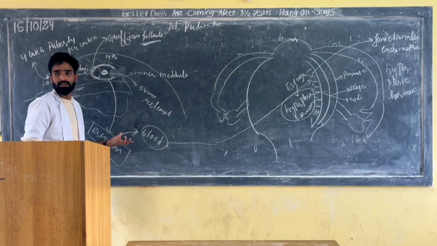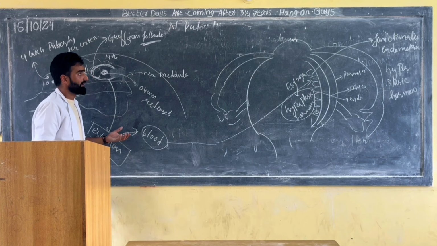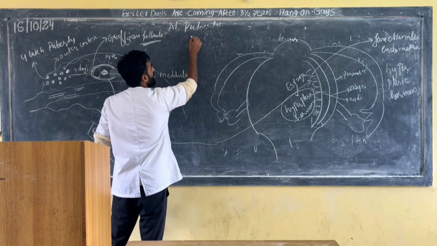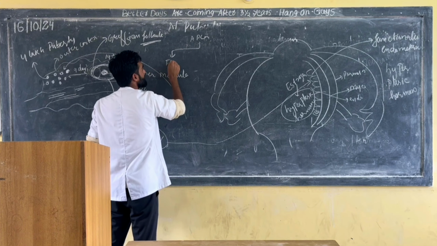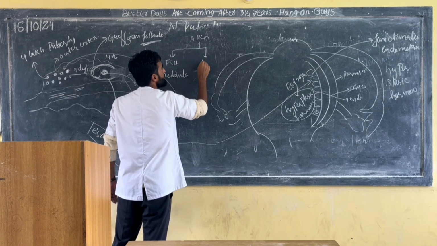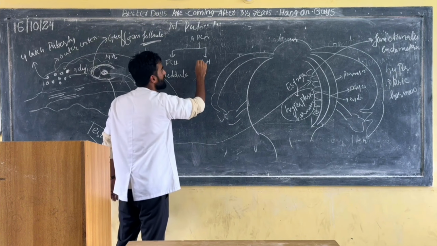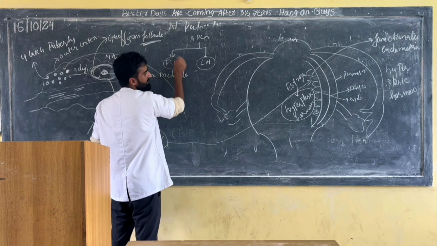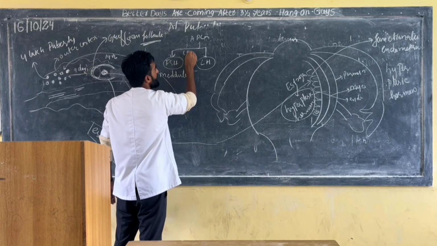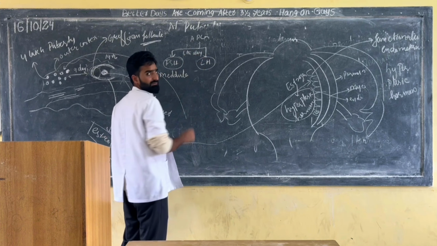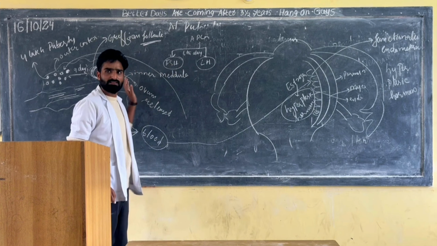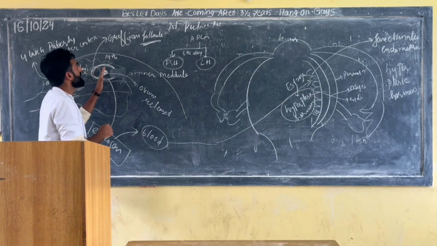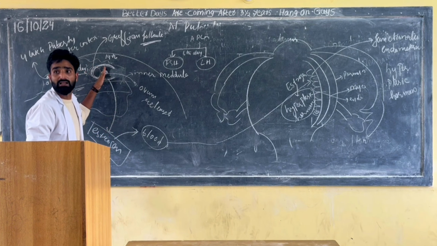Now who is doing that action? Clear? See, I told you, the anterior pituitary gland secretes two hormones, FSH and LH. This is luteinizing hormone. This is FSH hormone. These act on the 6th day only, yes or no? FSH is doing its work from the 6th day, but its work is finished at the 14th day.